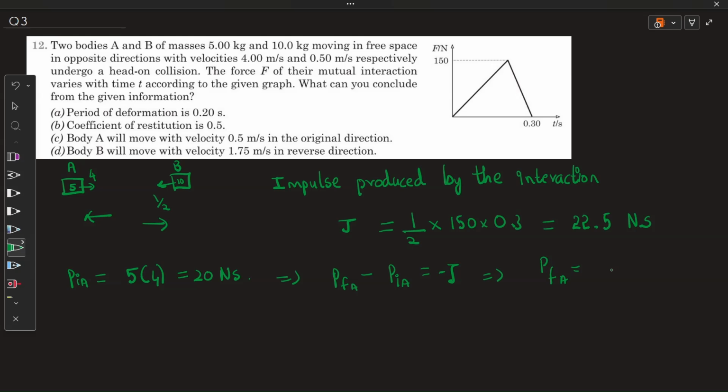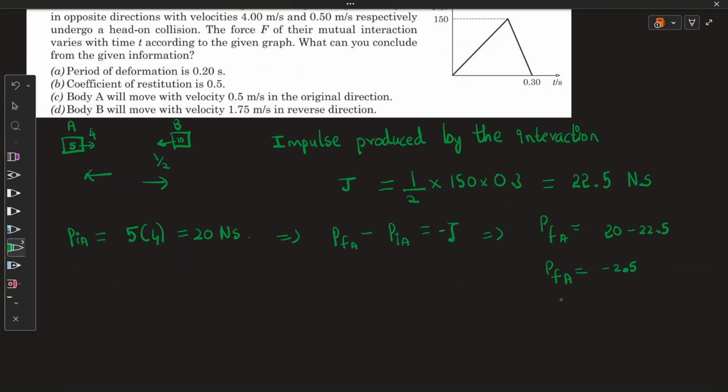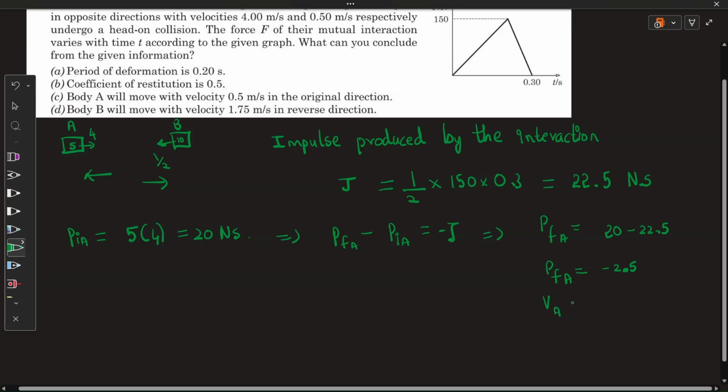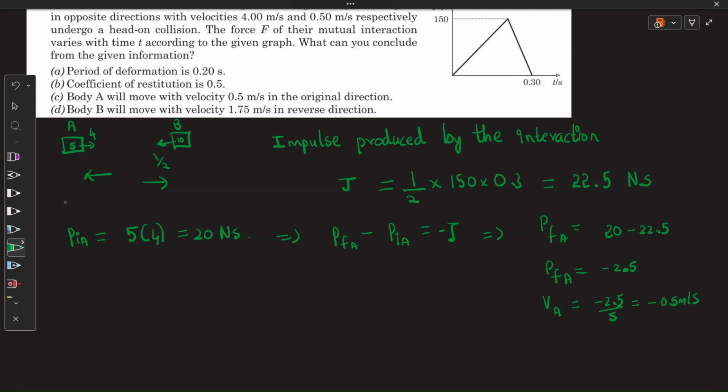So I get 20 minus 22.5, from which I get final momentum of A as minus 2.5. Also from this I can calculate the velocity of A, which is minus 2.5 divided by 5, which is minus 0.5 meter per second. So the final velocity of A in this direction is half meter per second. From this we can conclude option C is wrong.